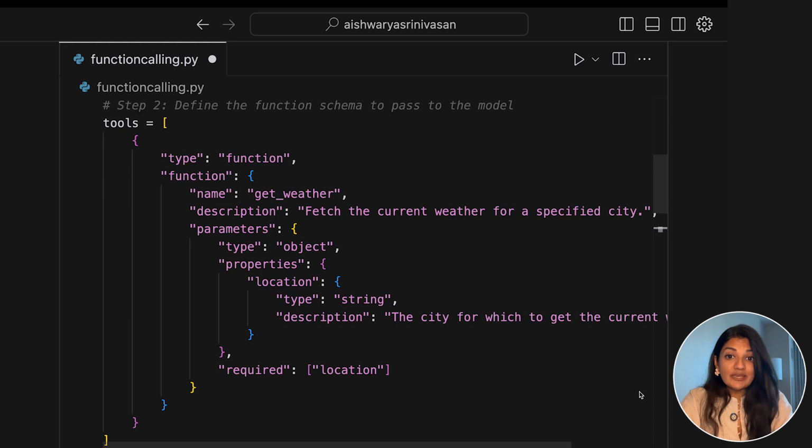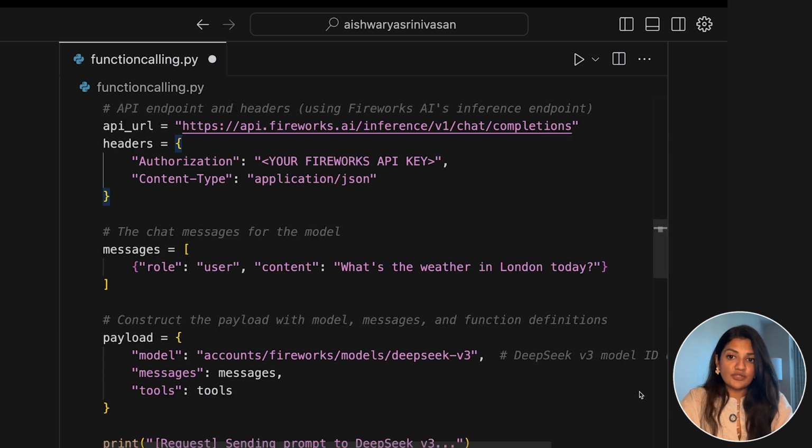Second, we prepare the function schema for the model. Now we need to tell DeepSeek V3 about this function. We do that by creating a function schema, which is a tool definition, and including it in our API request. The schema includes the function's name, description, and parameters in a JSON format. The DeepSeek model via Fireworks will use the schema to understand what the function does and how to call it. Now we defined one function in the list with the required JSON schema. This tells the model that it has a tool called get_weather available, which requires a location string. A clear description and correct parameter schema are important so the model knows when and how to use the function.